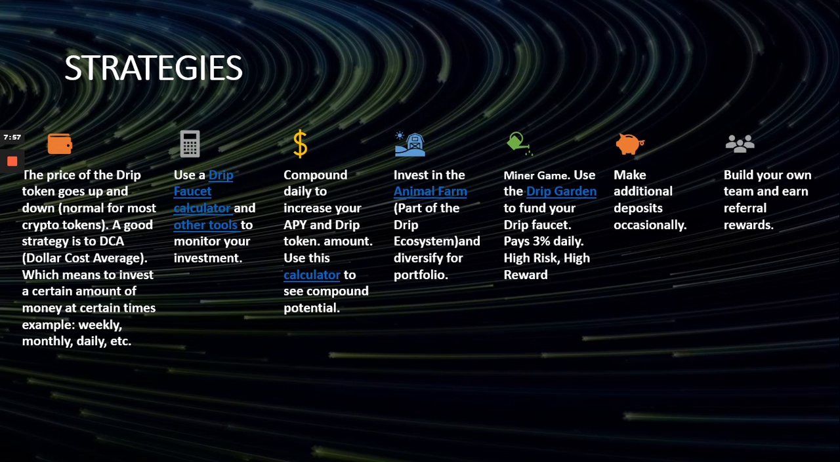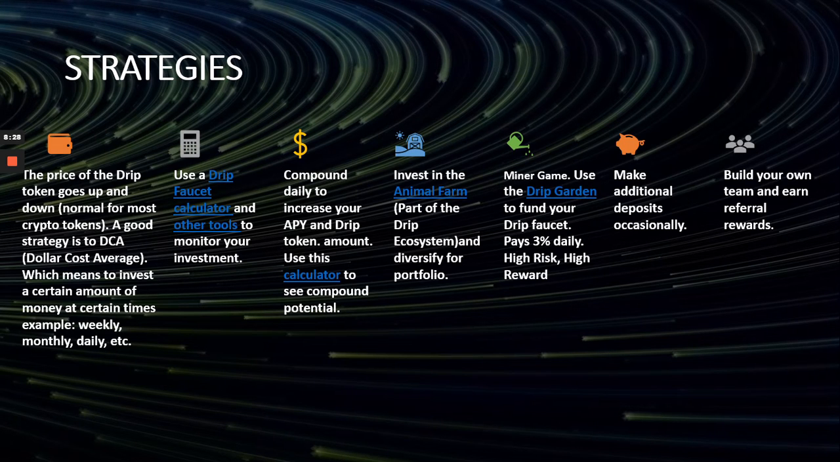So here are some strategies. The price of Drip token goes up and down just like most crypto tokens, except for stable coins. A good strategy to use is DCA, which is dollar cost averaging, which means you invest a certain amount of money at certain times. For example, maybe you invest weekly, monthly, daily, etc., instead of monitoring the market. Or you could buy the dips when prices are low and Drip is on sale. You could use a Drip calculator and other tools to monitor your investments.